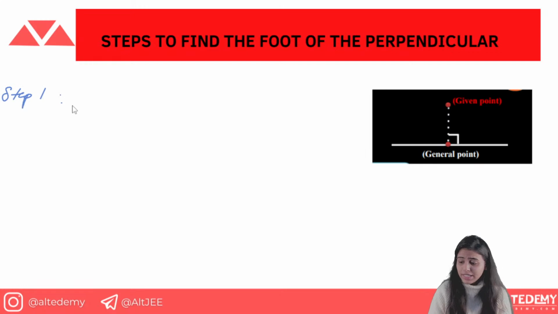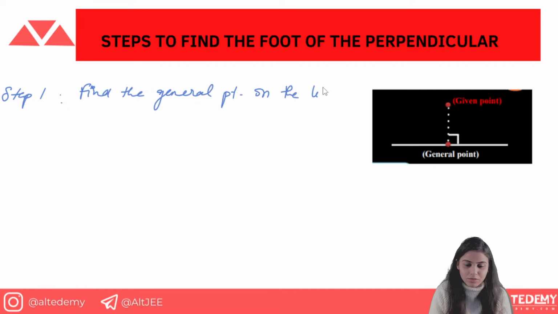Step one, guys, you have to find the general point on the line first. For example, this point is given, and you have to find this point, the generalized point.